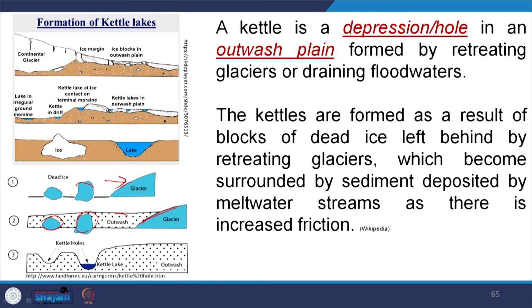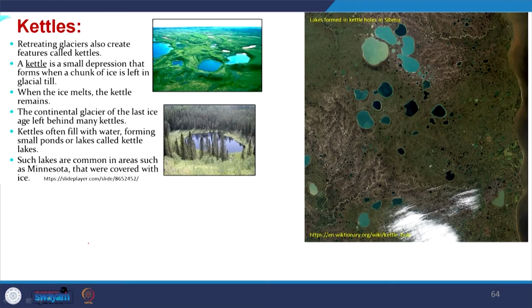If it is covered by sediment, after some time, by the melting of this ice, the overlying sediment collapses, finally forming a hole that is called a kettle.